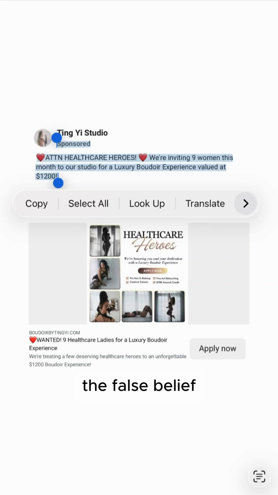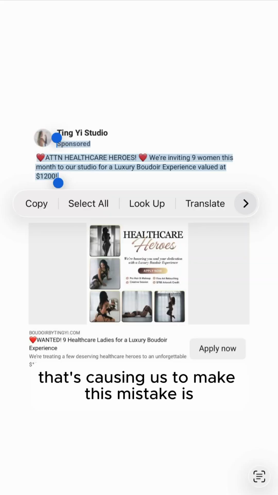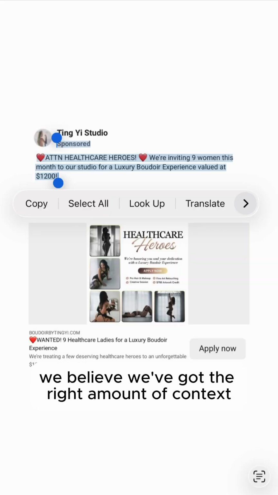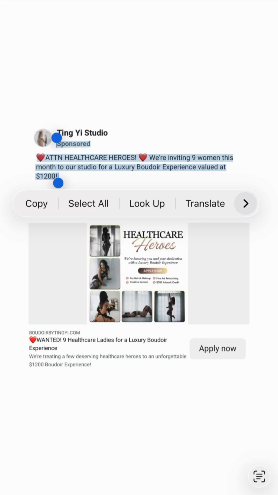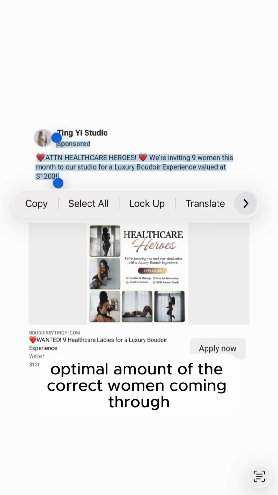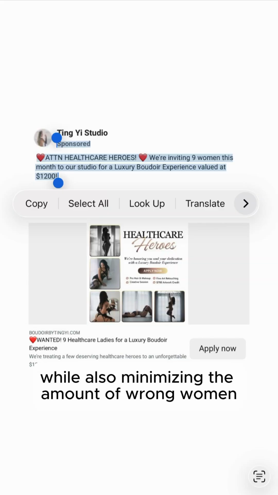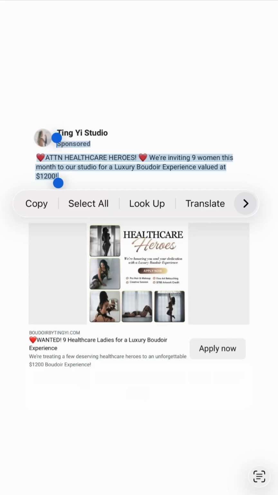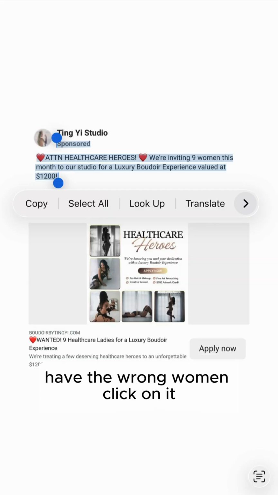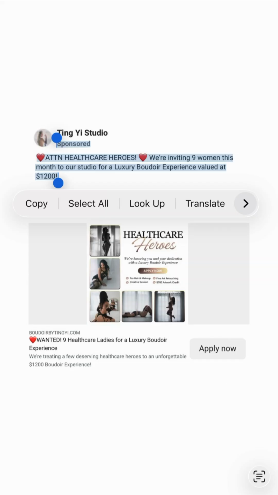The false belief that's causing us to make this mistake is, we believe we've got the right amount of context to have the optimal amount of the correct women coming through, pulling our unique CTR above 6%, while also minimizing the amount of wrong women clicking somewhere on our ad, because we don't want to confuse the Meta ad algorithm.